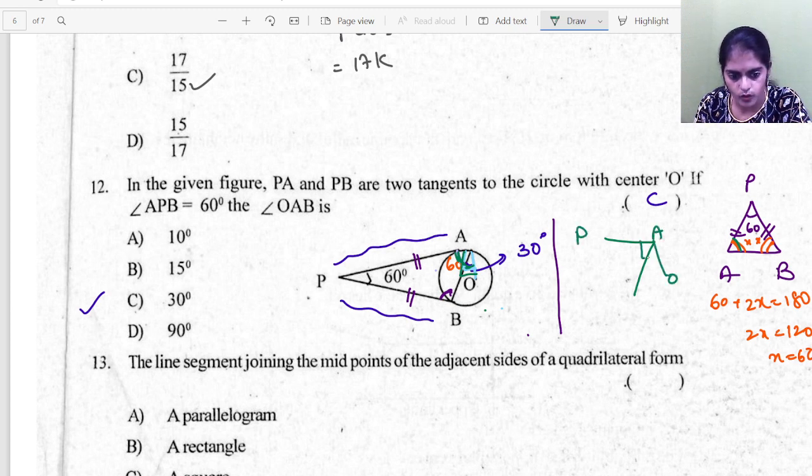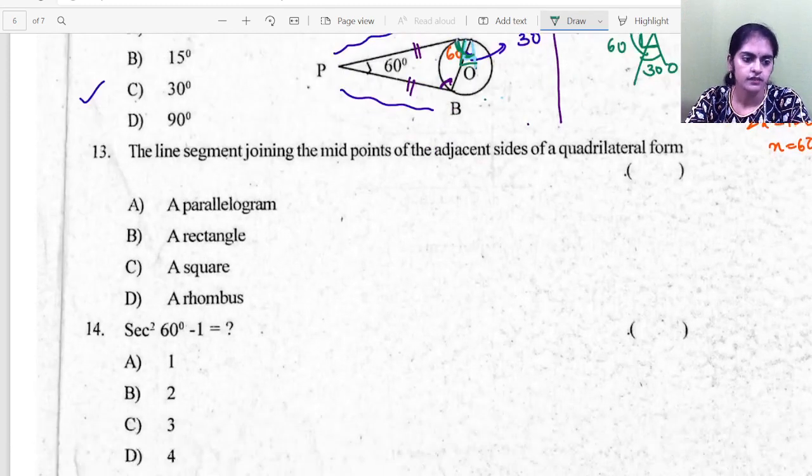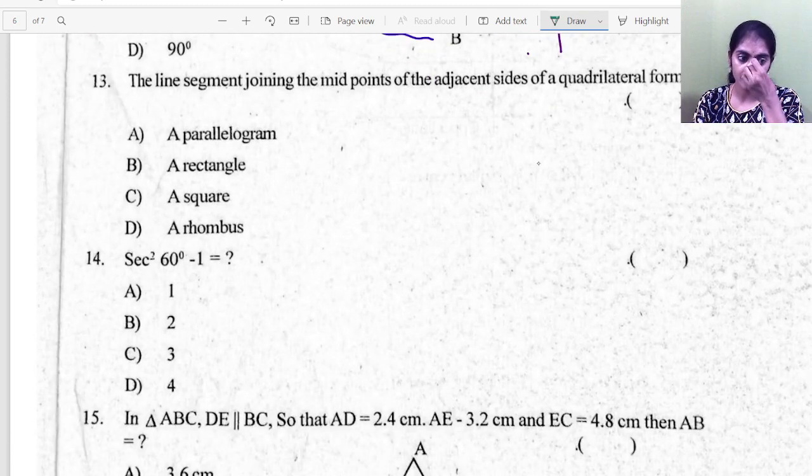In triangle OAP, the total angle is 90 because OA is the radius and AP is the tangent. Now this value you got as 60, so this will be 30. Did you understand? Okay, the next one: a line segment joining the midpoints of the adjacent sides of a quadrilateral forms